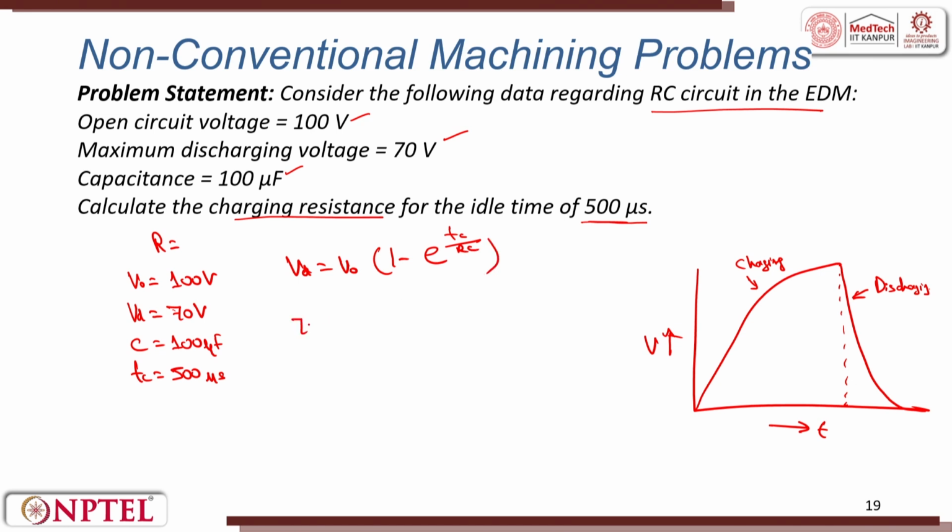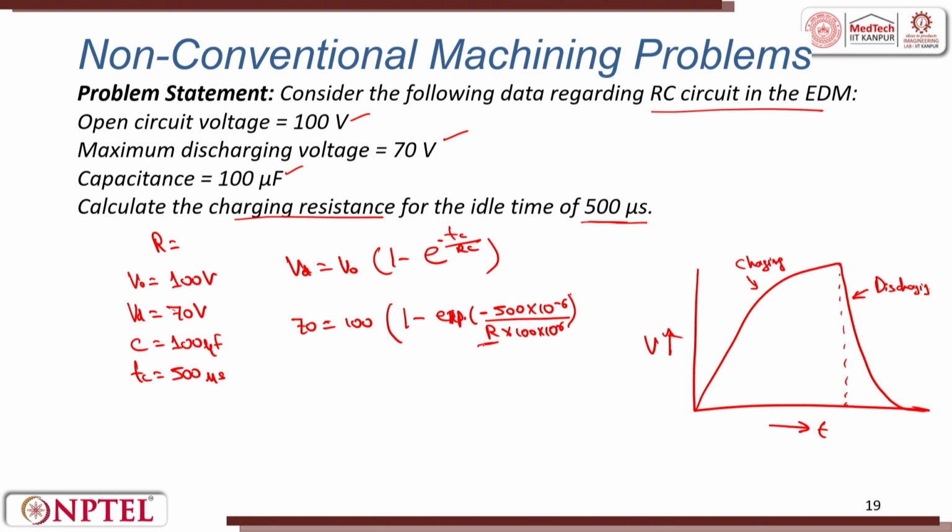So putting the values, 70 is equal to 100 into (1 minus e to the power minus 500 into 10 raised to power minus 6 by R into C), where capacitance is 100 into 10 raised to power minus 6.